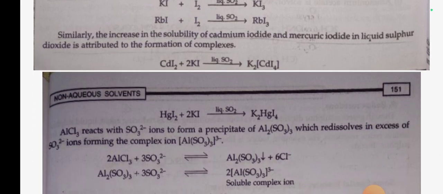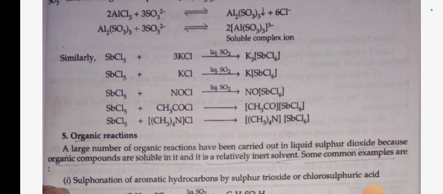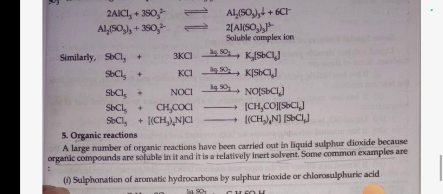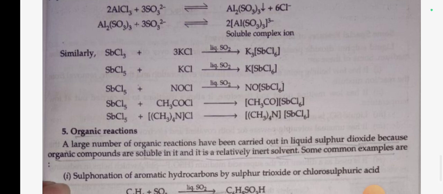AlCl3 reacts with SO3 2- ion to form a precipitate of Al2(SO3)3, which redissolves in excess of SO3 2- ion, forming the complex ion [Al(SO3)3]3-. Similarly, SbCl3 plus 3KCl in liquid SO2 gives K3SbCl6, and SbCl5 plus NOCl in liquid SO2 gives NOSbCl6.